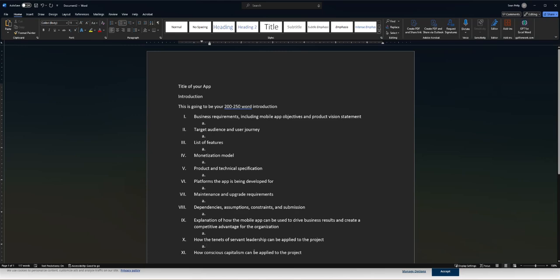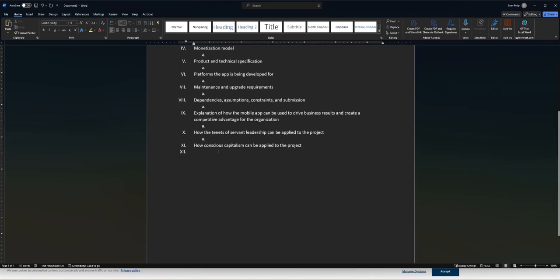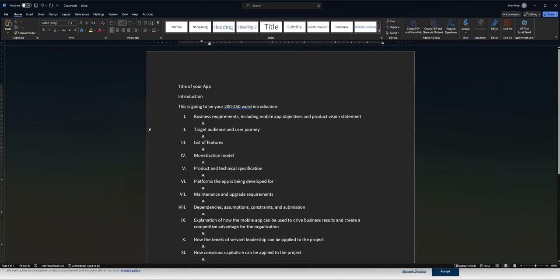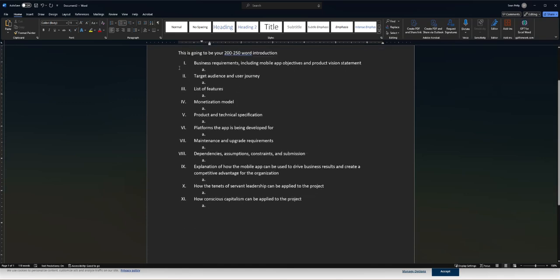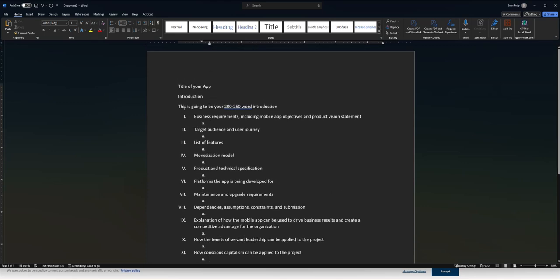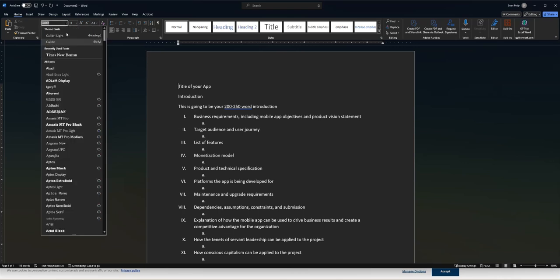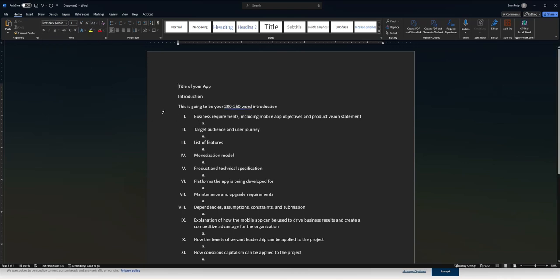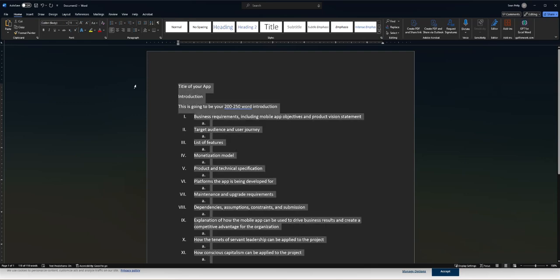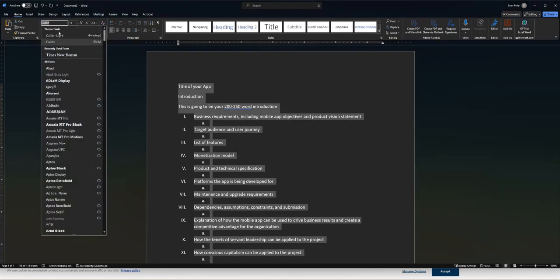So you don't have to do the research multiple times. All right, so you can see how I have that set up. I have my 1A, my Roman numeral 1. I have my introduction up here. If I really wanted to make this all APA, I'd put everything in Times New Roman. So I'm gonna do a Control A to select all my text, and we're just gonna go Times New Roman on here.